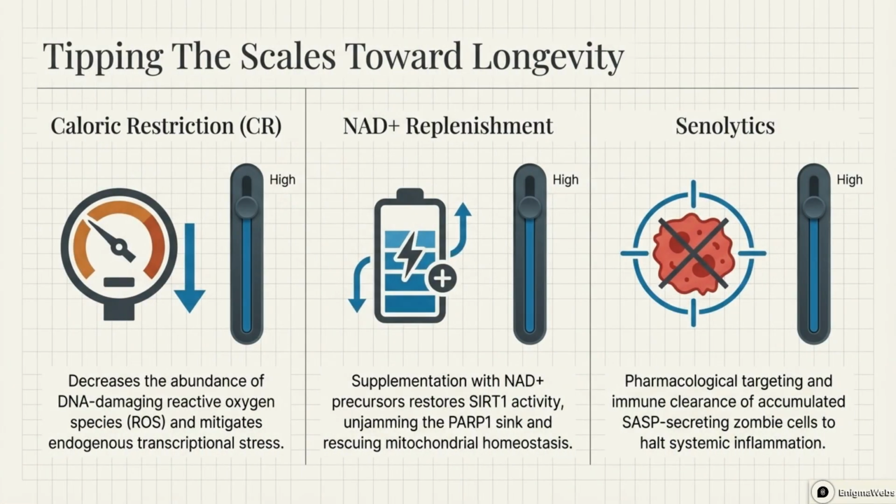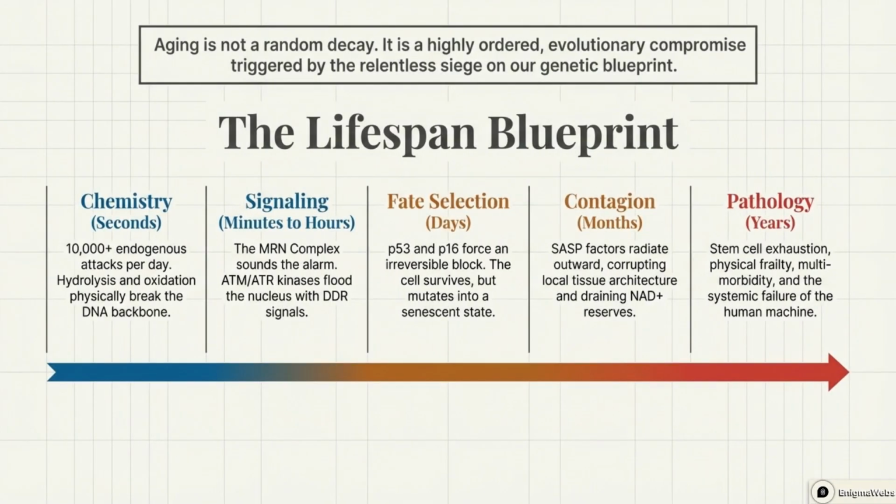We can tip the scales toward longevity through interventions like caloric restriction, NAD+ replenishment, and senolytics. These strategies mitigate DNA-damaging species, restore mitochondrial homeostasis, and clear SASP-secreting senescent cells. Aging is a highly ordered, evolutionary compromise triggered by the relentless siege on our genetic blueprint.